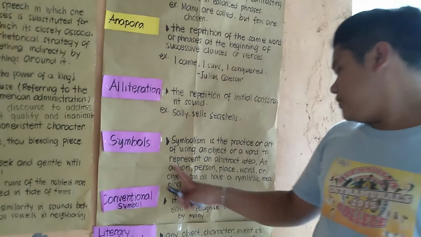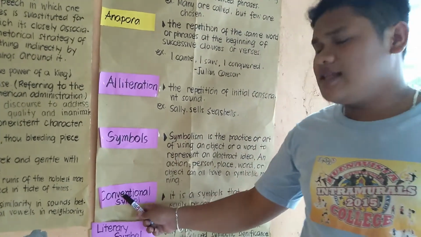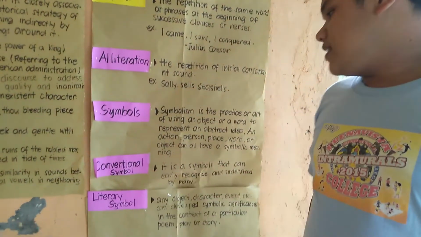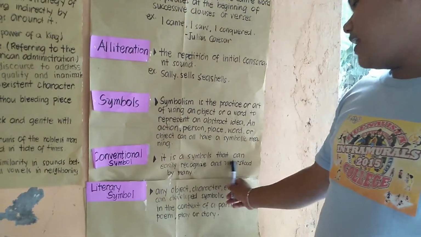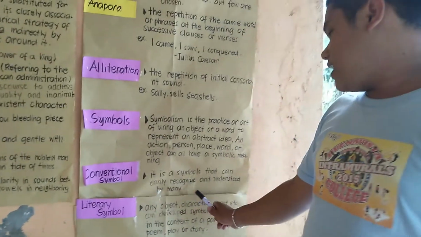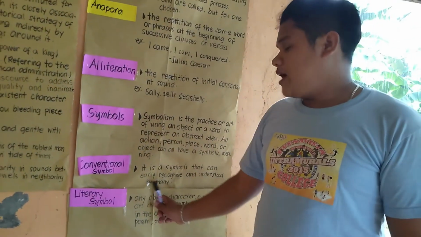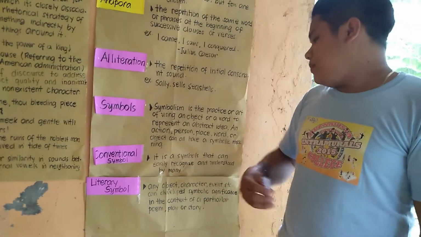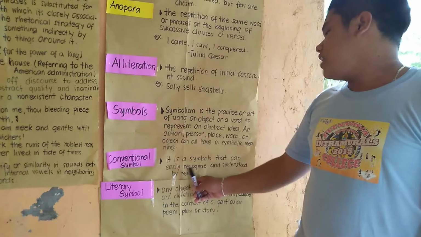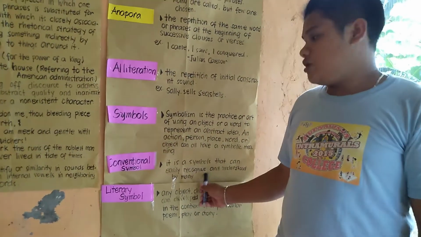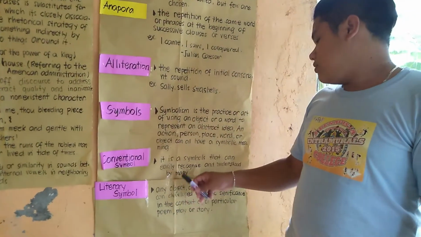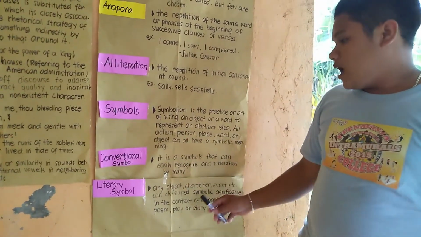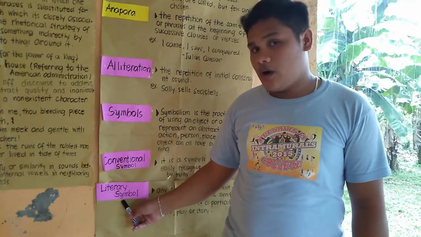So we have here the conventional symbol and the literary symbol. A conventional symbol is a symbol that can be easily recognized and understood by many. People can easily recognize and understand what symbol is being emphasized or meant. And we have here the literary symbol.